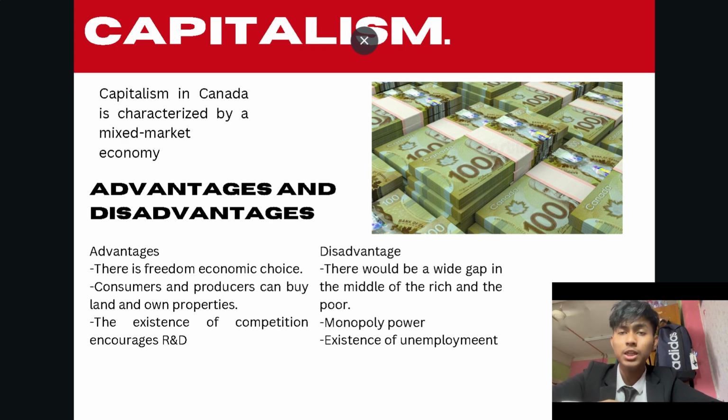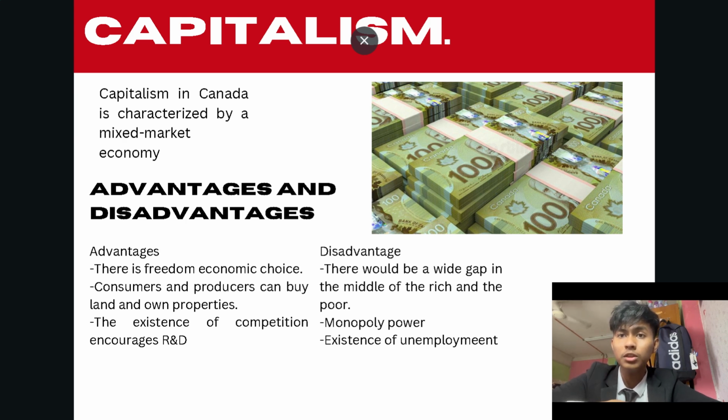Next, for disadvantages, there will be a wide gap between the rich and the poor. The rich will be richer and the poor will be poorer. This results in a pyramid-shaped income distribution where the minority is rich and the majority is poor. Monopoly power is also established.